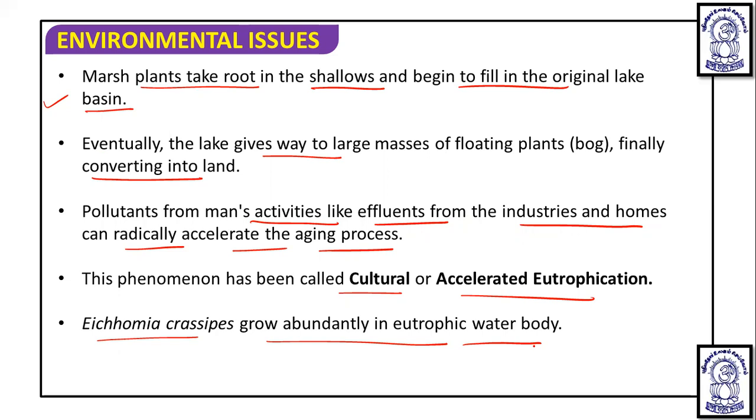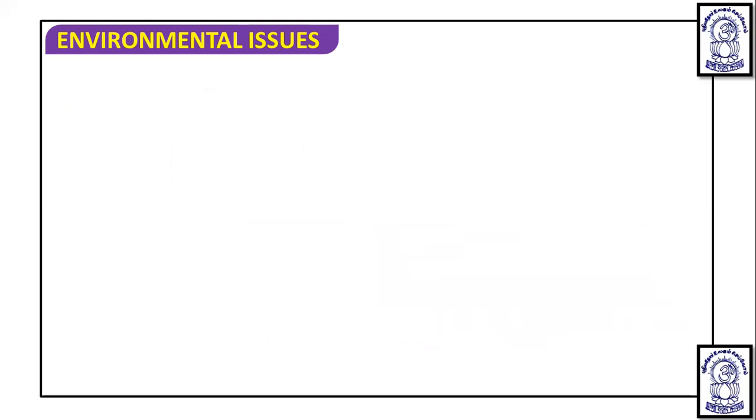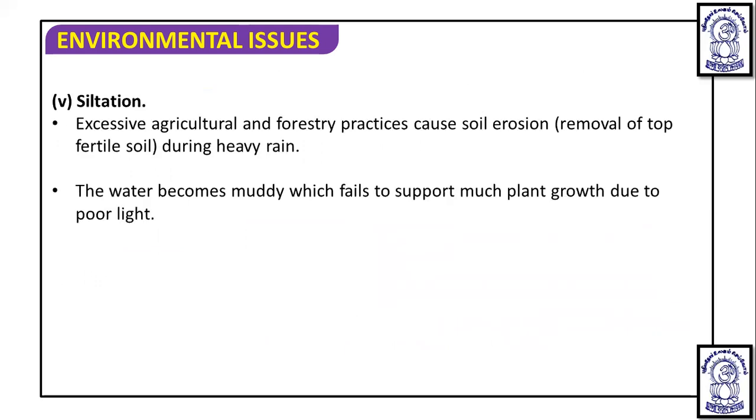Okay, so that is what about the eutrophication. Now we are talking about another theme which is responsible for the water pollution, that is siltation. It is known that excessive agricultural and forestry practices cause soil erosion, that is the removal of top fertile soil during the heavy rain. Due to this, the water becomes muddy, which fails to support much plant growth due to the poor light.